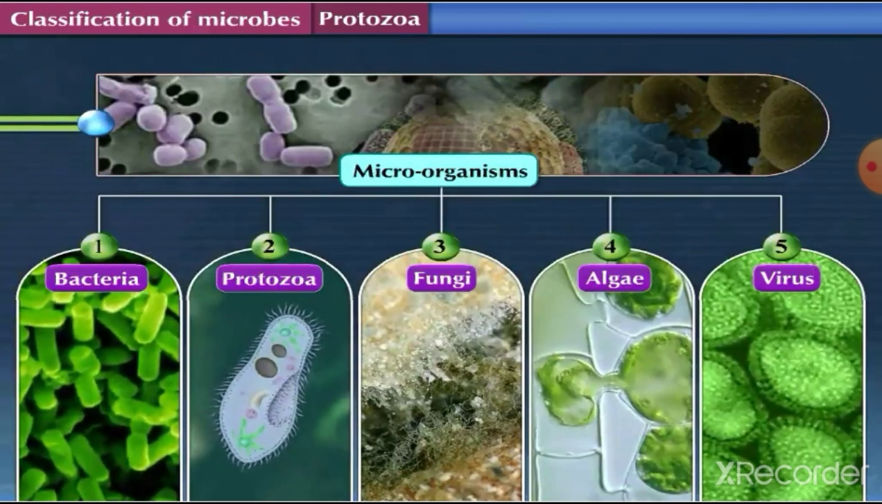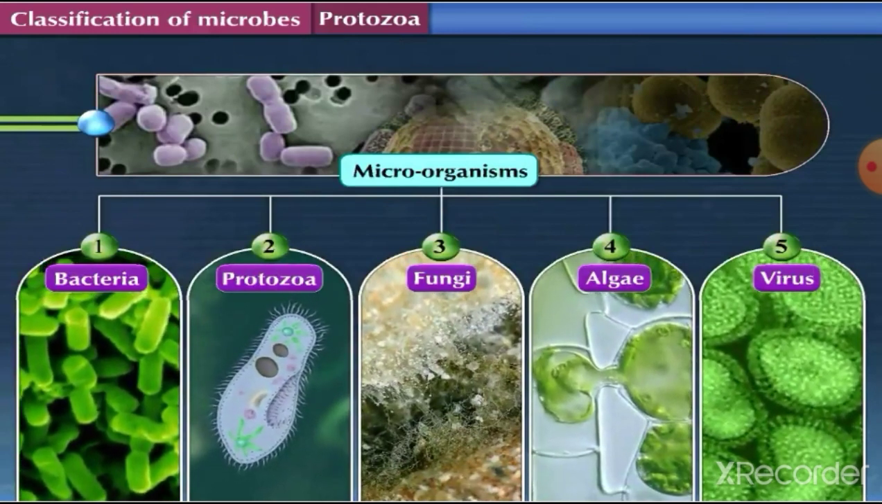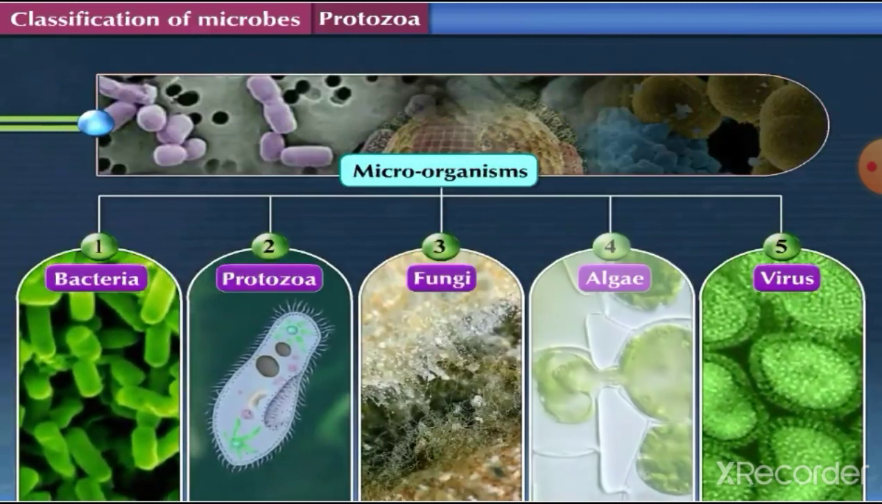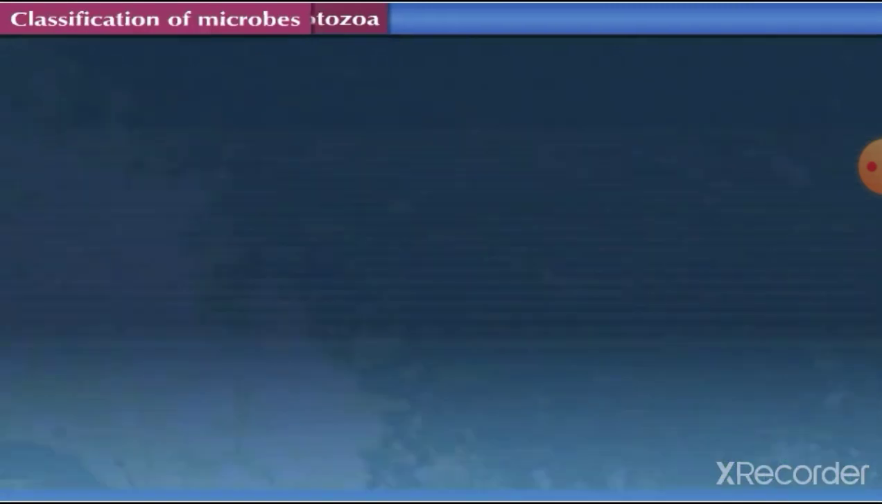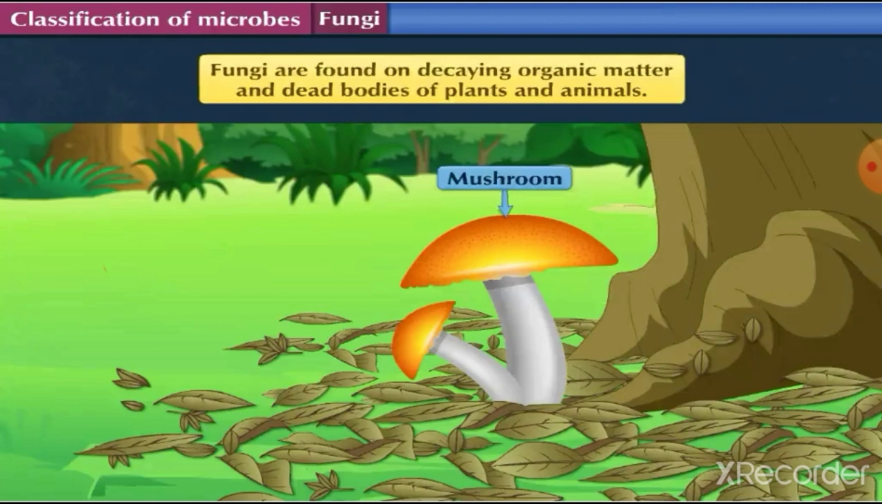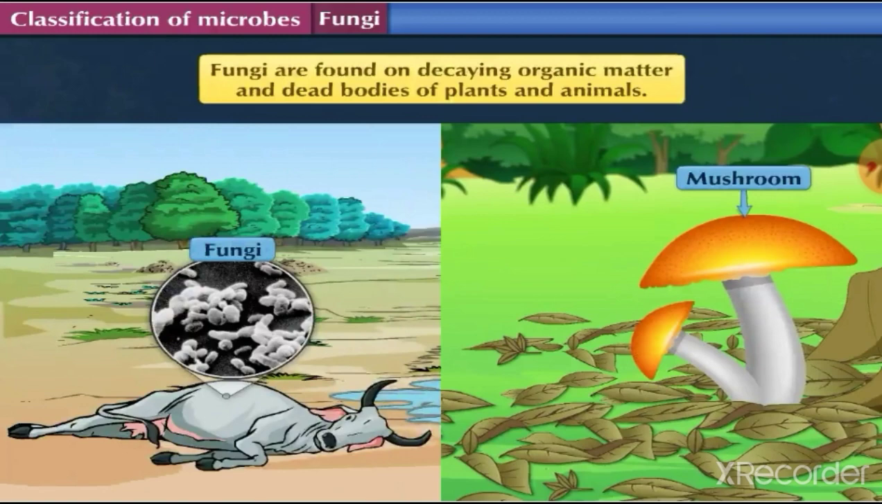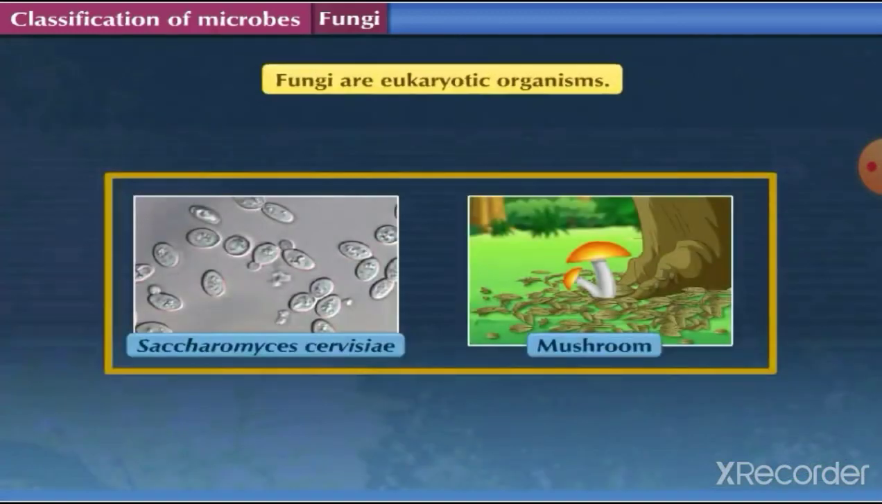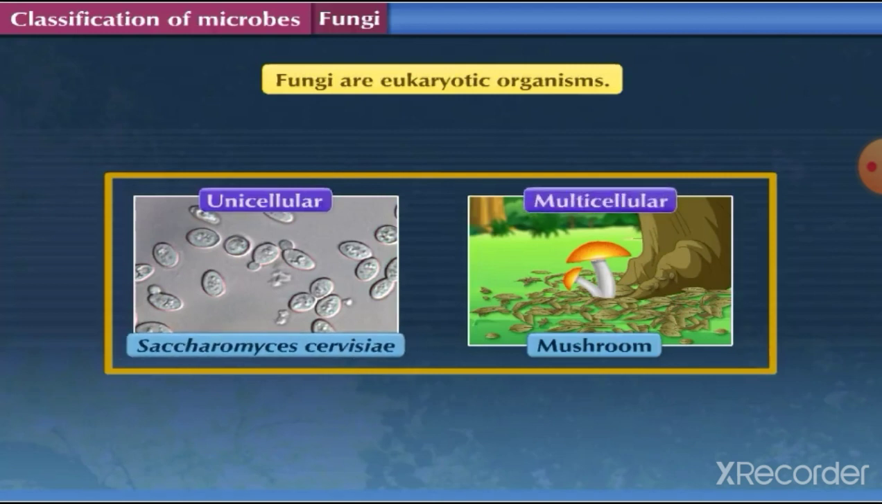After learning about protozoans, let us now proceed to study about one more group of microbes, which is group fungi. Fungi. The size of fungi ranges from 10 micrometers to 100 micrometers. Fungi are found on decaying organic matter and dead bodies of plants and animals. These are eukaryotic organisms. Some of them are unicellular, example, Saccharomyces cerevisiae, and others are visible with naked eyes, like mushrooms.